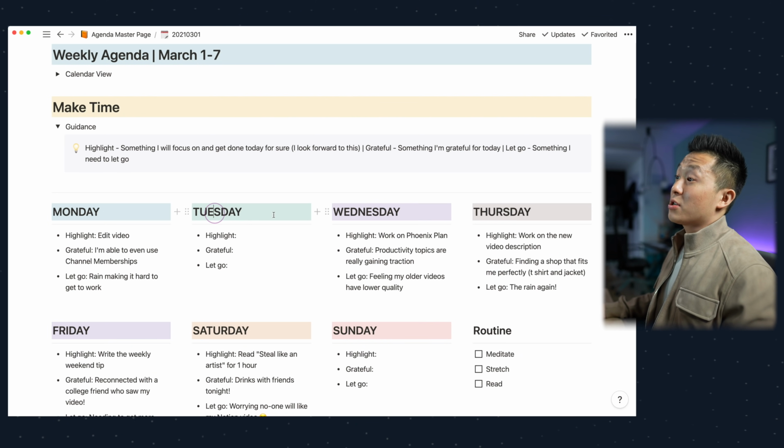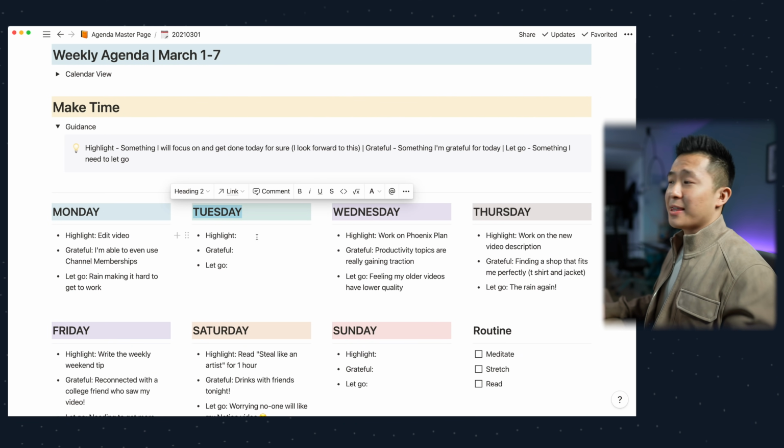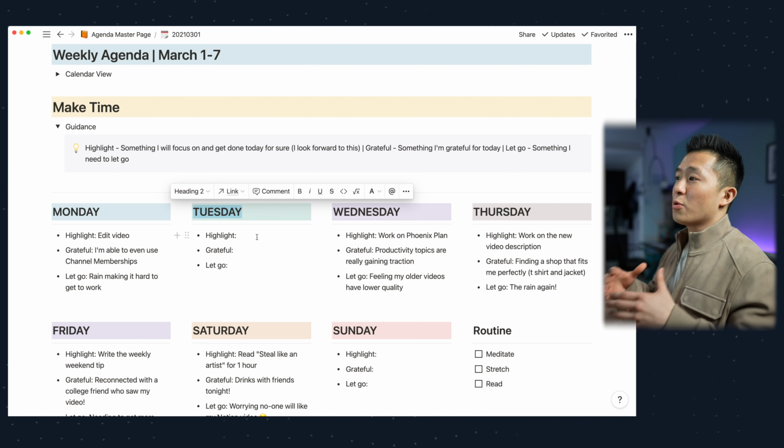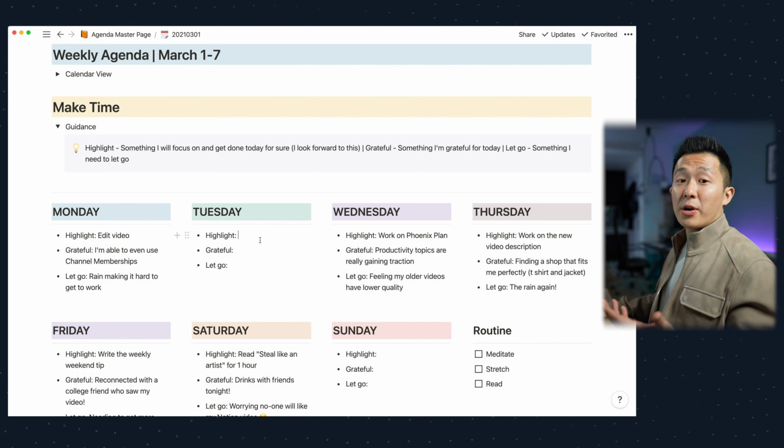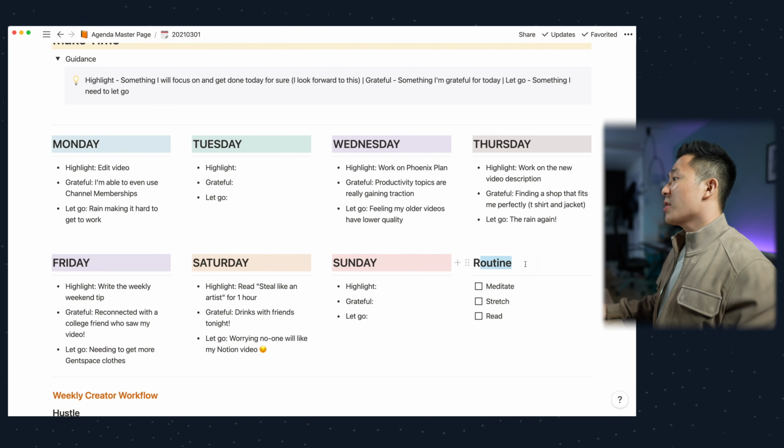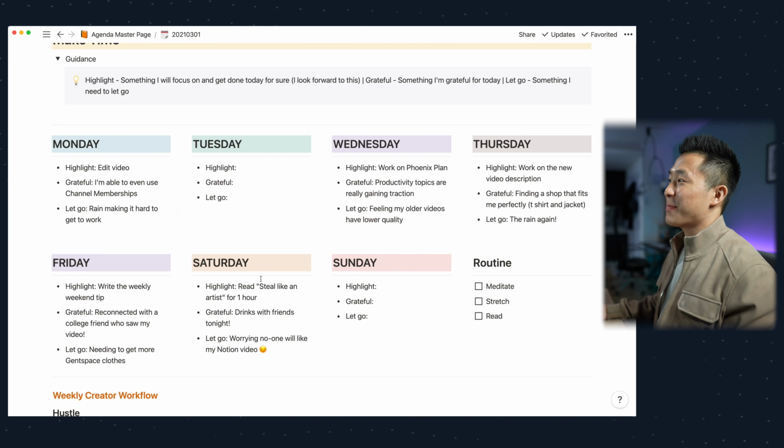And as you can see, I missed Tuesday, and I think I had a 7 a.m. meeting that day and just continued working, which actually just goes to show that if you don't plan ahead, it's very easy to get lost in the endless streams of work and emails. And the routine part here, I try to meditate, stretch, and read every day, but I'm not always great about this. And honestly, this just makes the whole section look a bit more symmetrical.